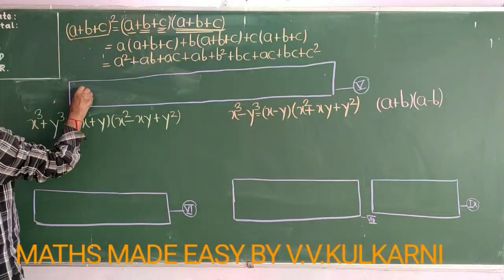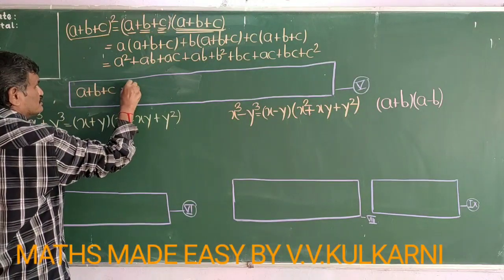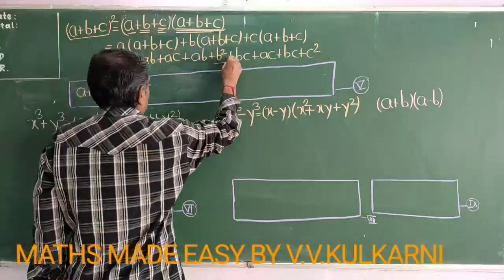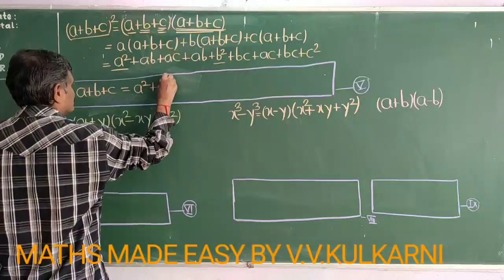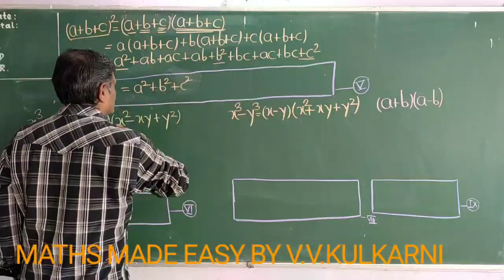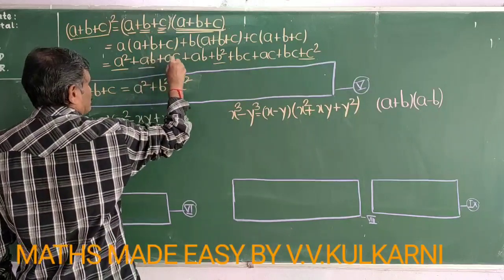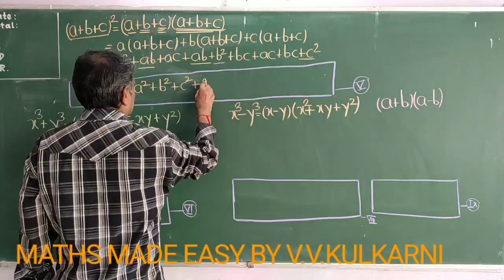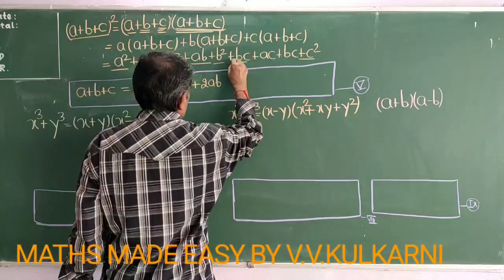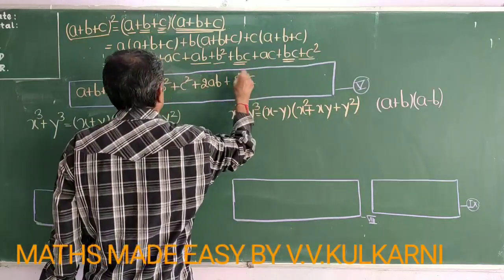Now if I simplify it, then let us see what is the final formula that I will get. See, a square plus b squared plus c squared, that is first term square plus second term square plus third term square, plus 1ab plus another ab, so I will get here plus 2ab, then 2bc, and then 2ca.